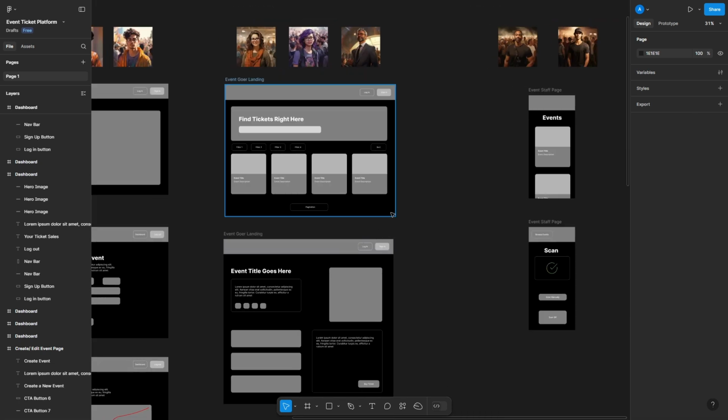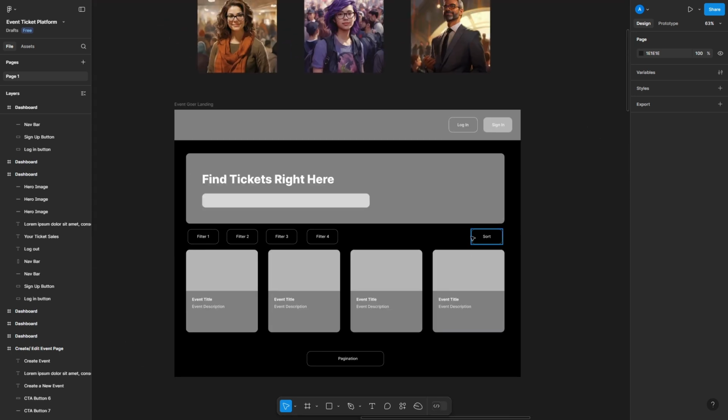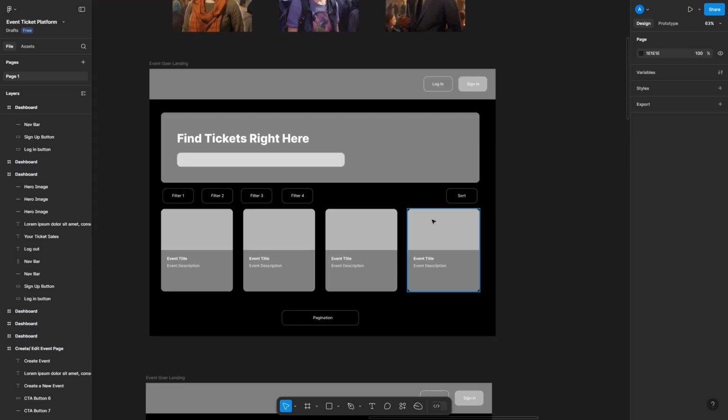So let's now take a look at our attendees. If we go to the top here, now I imagine the attendees are going to see a landing page which is different to what our organizers see, because they're here for a very different reason. They want to find tickets really quickly, really simply. So I have a page here which looks pretty similar to the restaurant review platform that we built. It serves much the same purpose really, which is a user can go search for a ticket. They can maybe filter by ticket type, maybe price if they're budget conscious. Each of these filters here, they can then sort, and there'll be some form of pagination.